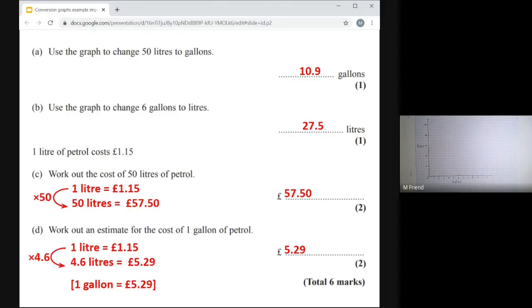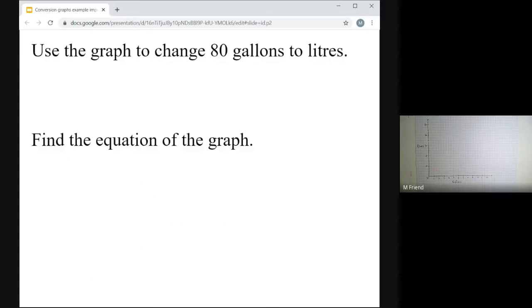Now, this was a very specific exam question, but there are other skills which you need to do which weren't on this particular question. So here's an example. In fact, there's two. Use the graph to change 80 gallons into litres. So the exam question didn't ask this, but I'm asking it. Use the graph to change 80 gallons to litres. So how do we do that?